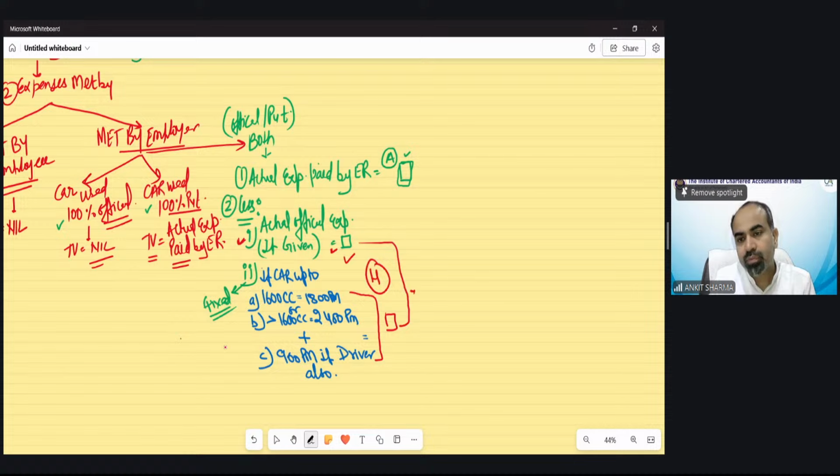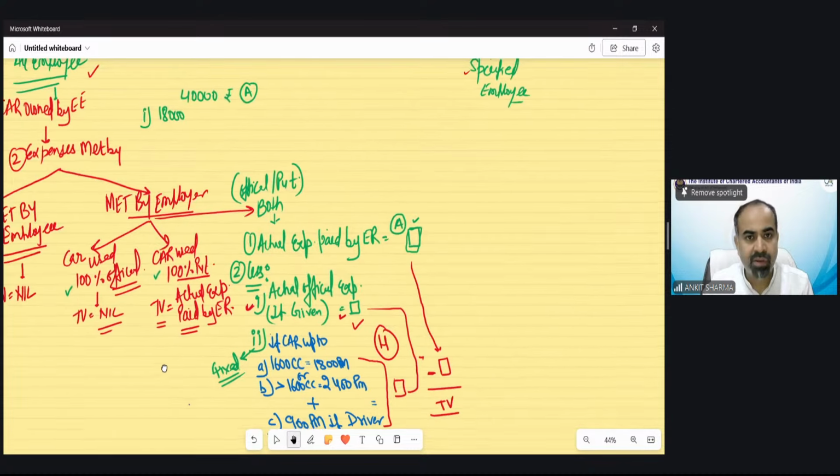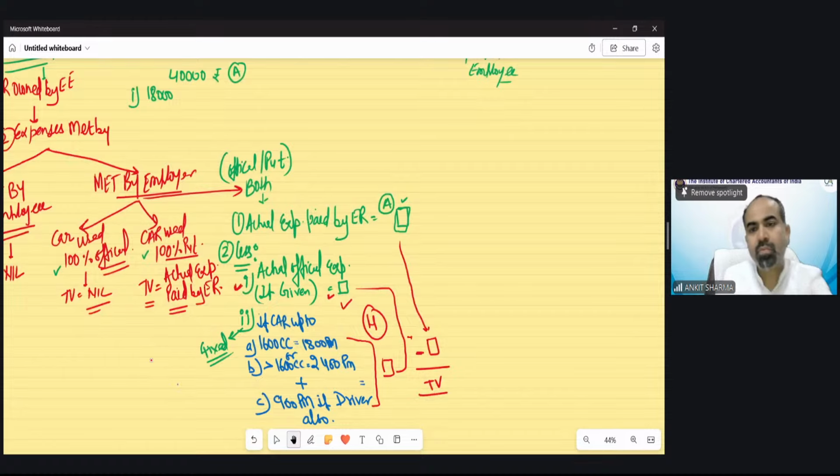The higher of these two needs to be reduced from this total expenditure. That would be the taxable value. Let me show you. The example we have taken, this one. So A is 40,000. Official expenditure is 18,000. This one is 18,000.